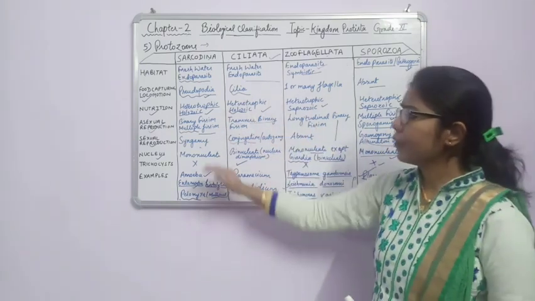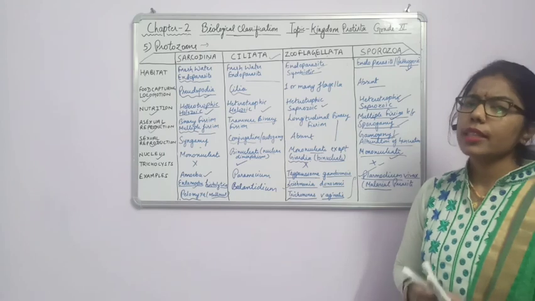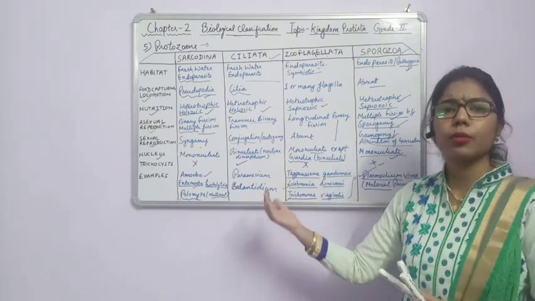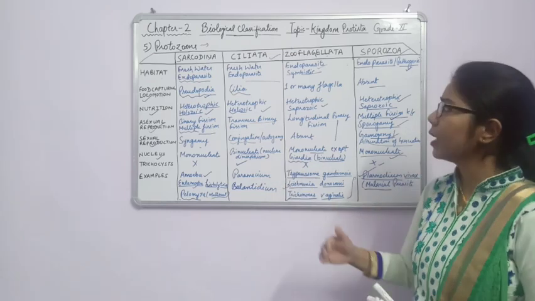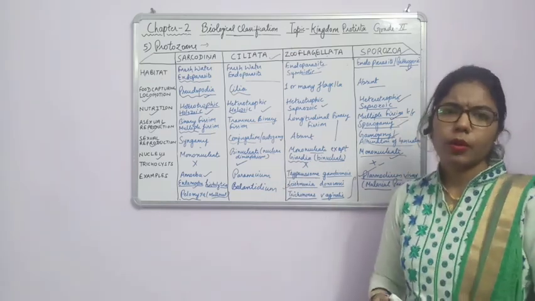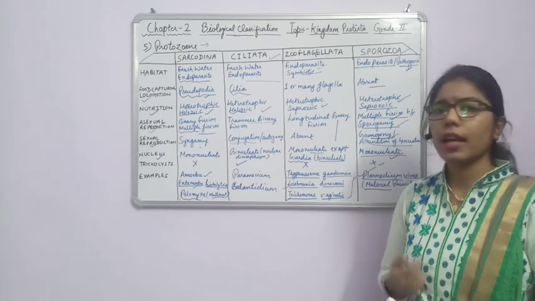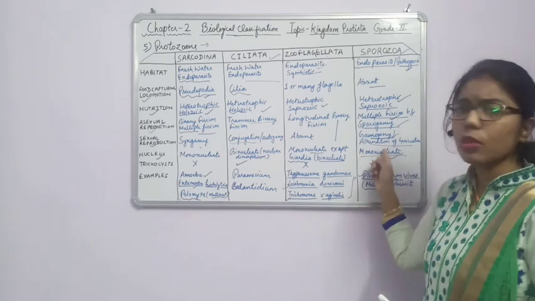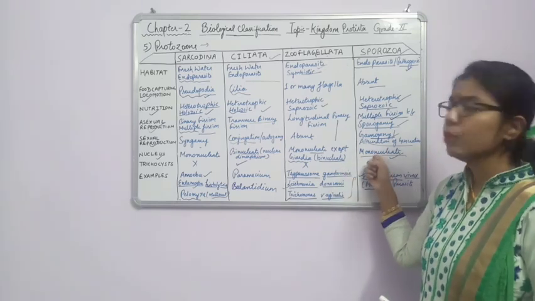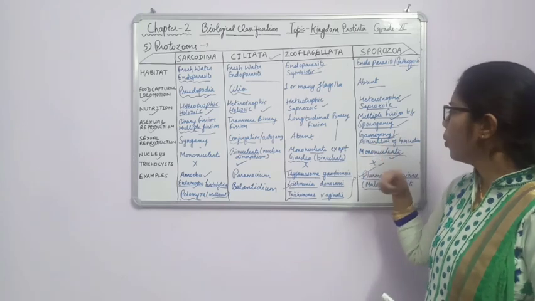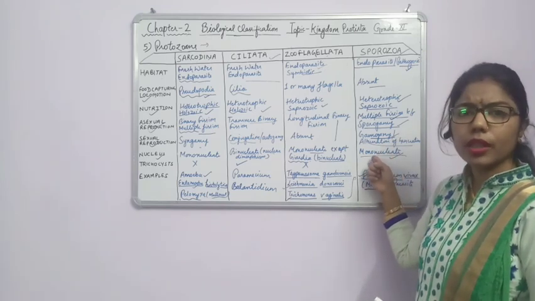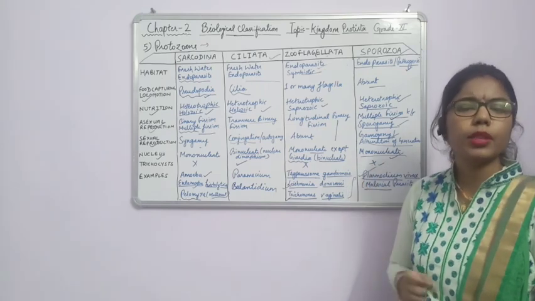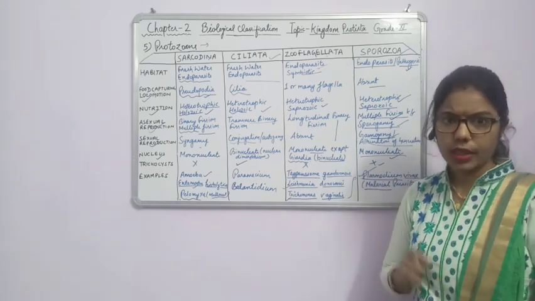So here we have covered all about the protozoans. See students, now I want to ask one question. What is the difference between the Plasmodium which is present in the slime molds and the Plasmodium which is present in the sporozoa? There are two important differences. The first difference is that in slime molds, the nucleus is more than one, but here the Plasmodium is mononucleate, only one nucleus is present. In slime molds, Plasmodium is multinucleate. This is the first thing.